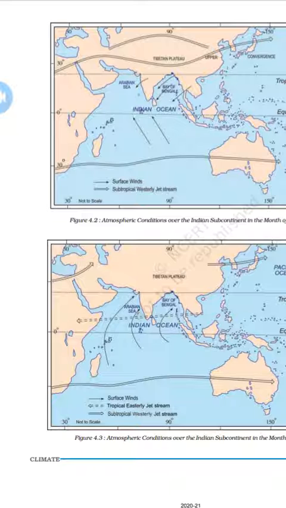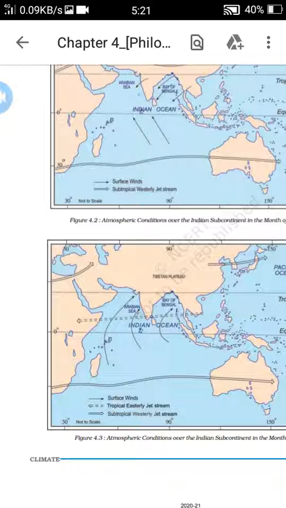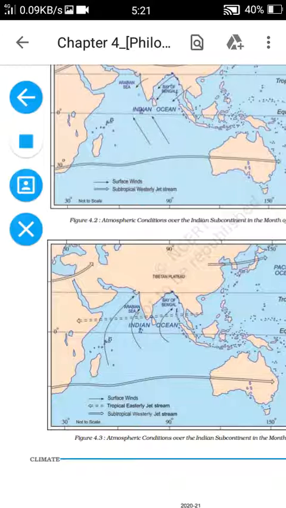Today we have discussed five main important facts about the Indian monsoon. We are continuing the same thing tomorrow. For reference, you can refer to the 9th grade textbook.